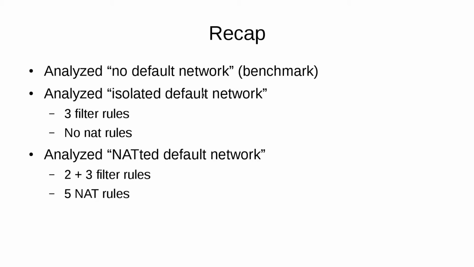Okay, in the screencast we have seen what rules are in iptables when we don't have a default network. Next we analyzed the isolated default network. We saw that libvirt adds 3 filter rules and no NAT rules. Finally we analyzed the NATted situation, and then we saw that libvirt added 2 plus 3 filter rules. So the same 3 from the isolated network and 2 extra in order to route traffic coming to and from and going to the default network, and it added 5 NAT rules.